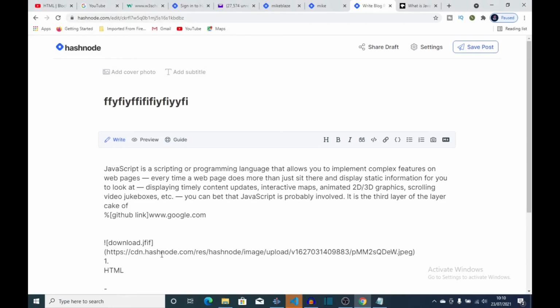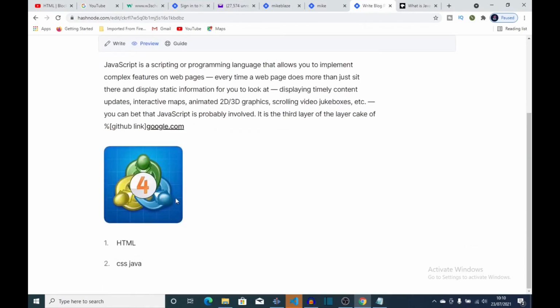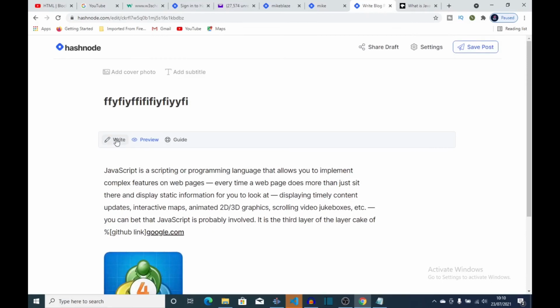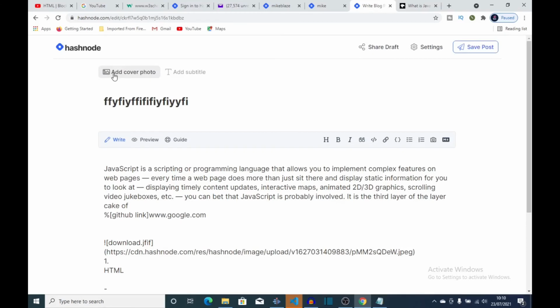It's done uploading. So let's preview the image. So you can see right there, you can add an image. You can also add a markdown shortcut if you want. Then you can also add an image cover.